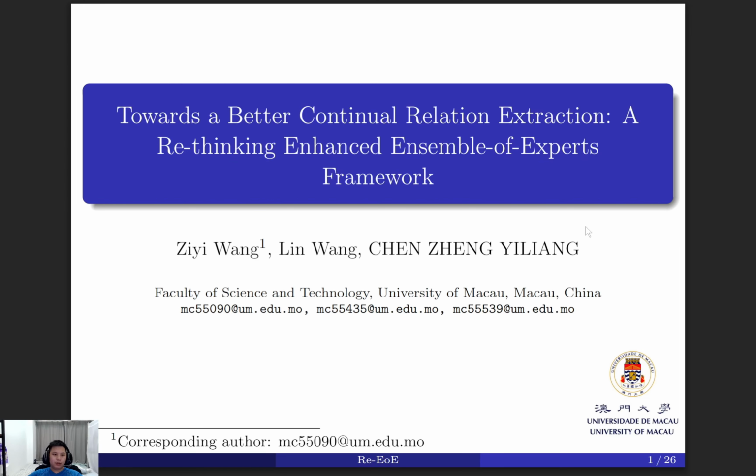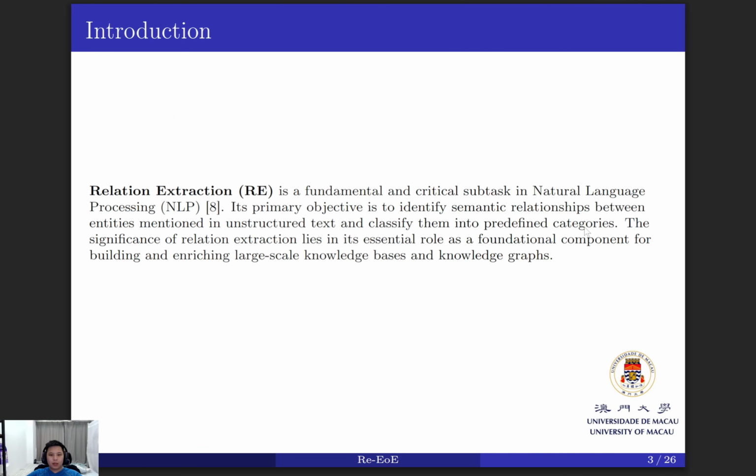Today our group will talk about a better continual relation extraction, a rethinking enhanced ensemble framework. Relation extraction is a fundamental and critical subtask in natural language processing. Its primary objective is to identify semantic relationships between entities mentioned in unstructured text and classify them into predefined categories. Here are the related work.